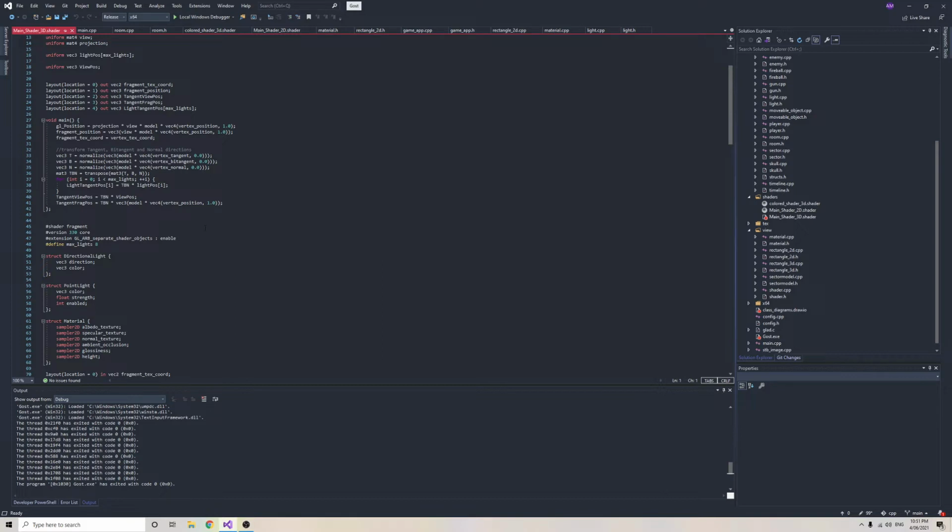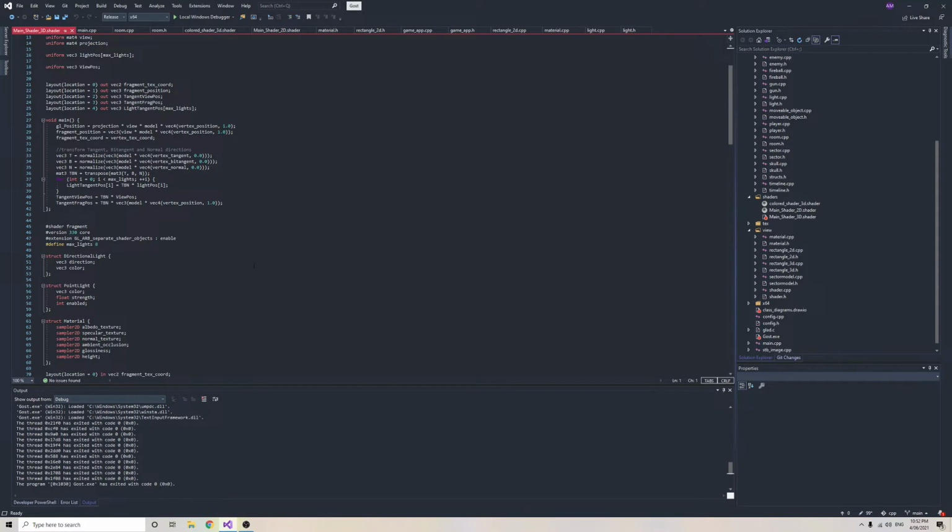It's too much. If we can do it in tangent coordinates and then pass that in, well, it minimizes the amount of calculation, because that calculation is just done once per vertex, which is much more efficient. So long story short, we have this tangent, bitangent, and normal, which we can use to set up a transformation system to see how a position is tracked relative to the orientation of a surface. I know it's not very in-depth, but my report covers this more clearly.